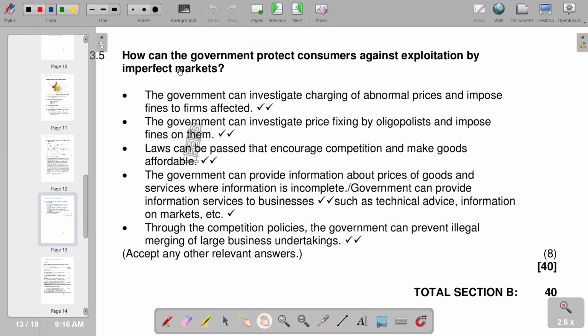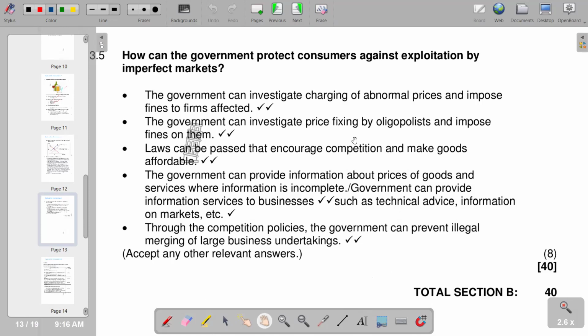So basically, imperfect market is associated with imperfect knowledge. And imperfect knowledge, we are saying, is a lack of knowledge of what we have in the market. So when we say the consumers have imperfect knowledge, we are saying they have insufficient knowledge in terms of what is transpiring in the market.